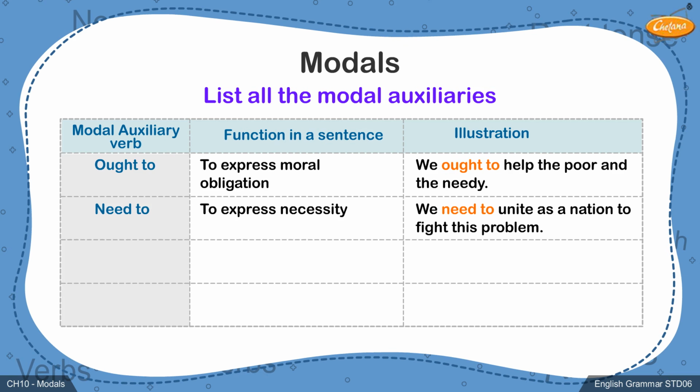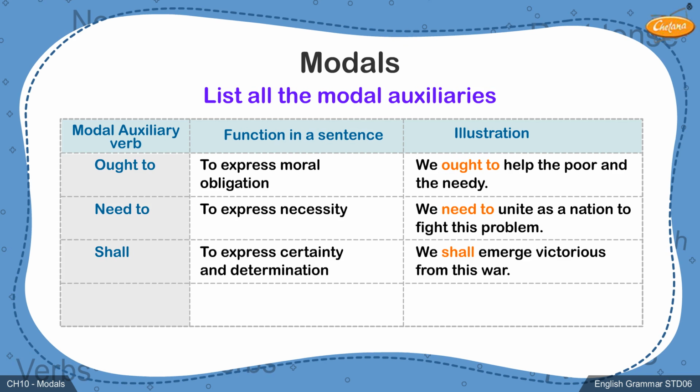Students, we have covered many of the important modal auxiliaries. Let's learn about the last two auxiliaries on the list. Shall is an important modal that is used to express certainty and determination. Hence, we can use it to replace another auxiliary, will, which performs the same function. We shall emerge victorious from this war. The use of shall shows certainty and determination by the people who are certain that they would win the war.